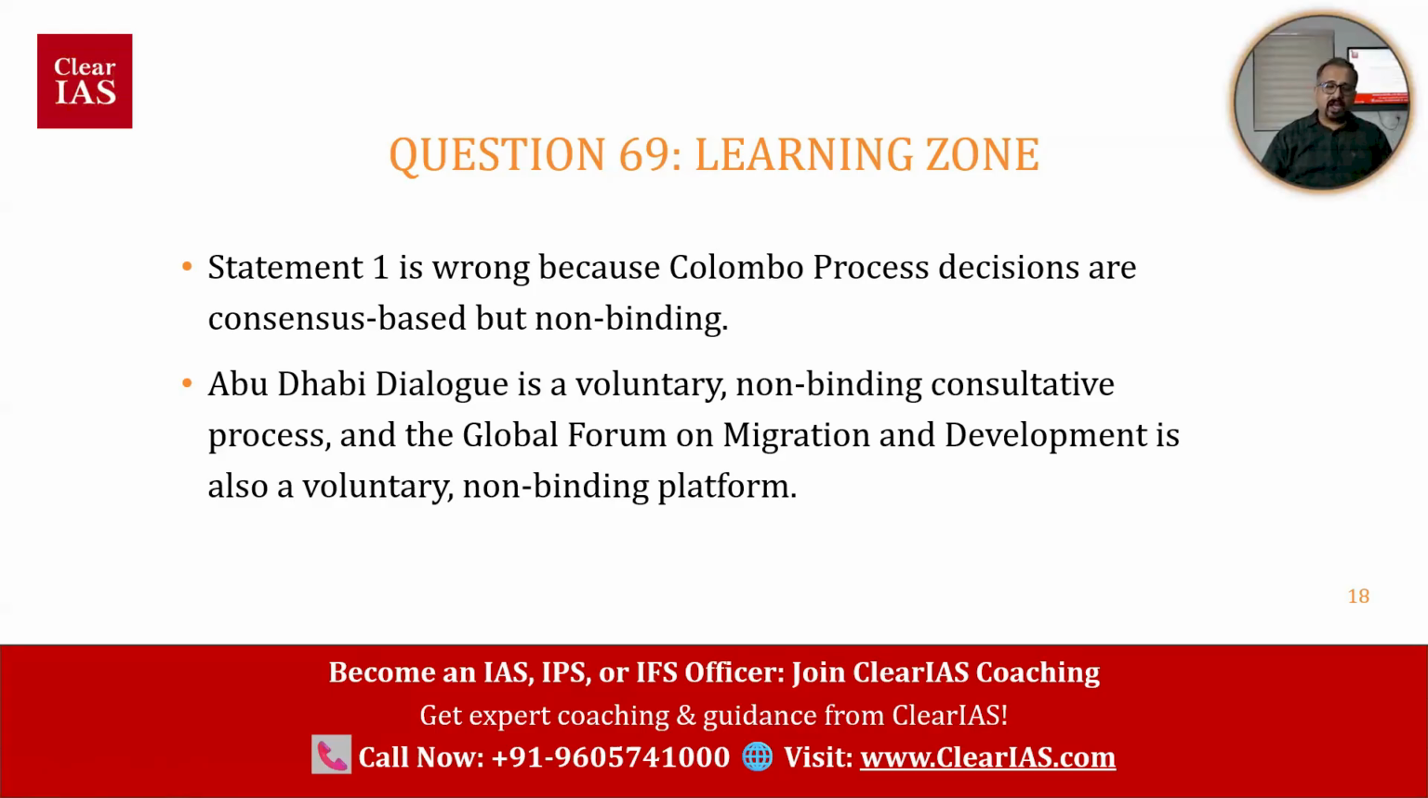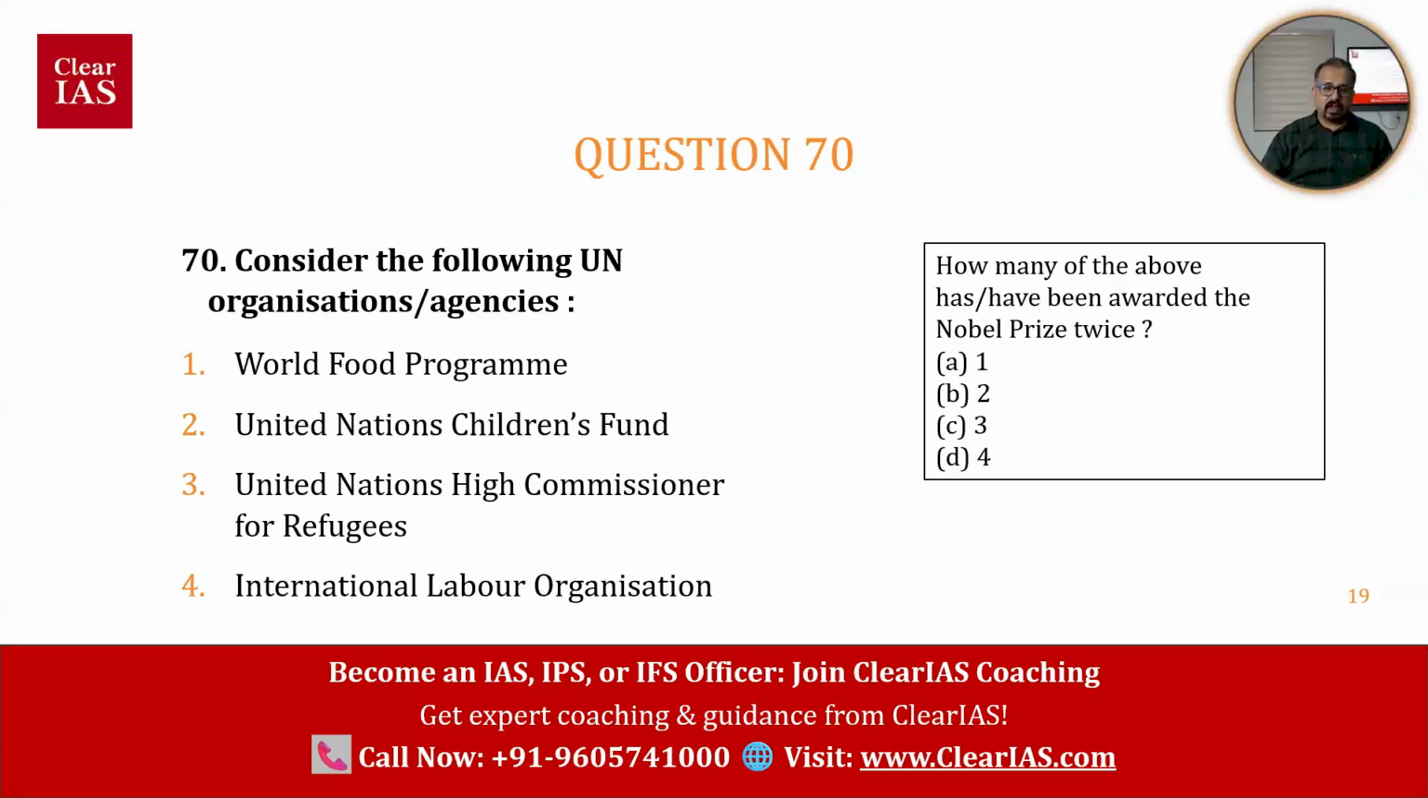So it is connected with current affairs also, but it is international relations. Even if you didn't read the last one year of newspapers, if you read a textbook on international relations, this may be there. Now, question number 70. Consider the following UN organizations or agencies: UN World Food Programme, United Nations Children's Fund, United Nations High Commissioner for Refugees, International Labour Organization. These are the 4 organizations. How many of the above has or have been awarded the Nobel Prize twice?